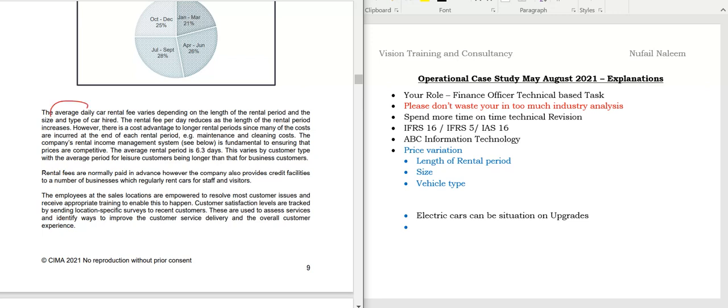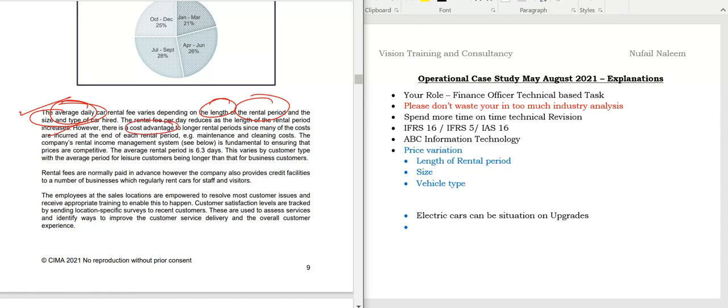Now, students, the average daily car rental fee varies depending on the length of the rental period and the size of the car. The car rental fee reduces as the length of the rental period increases, just like a bulk discount when you purchase more quantity.